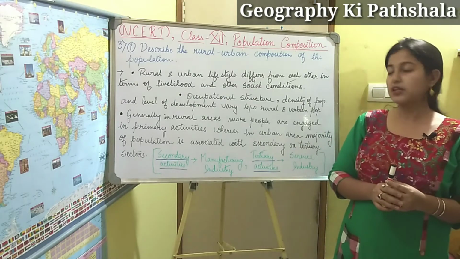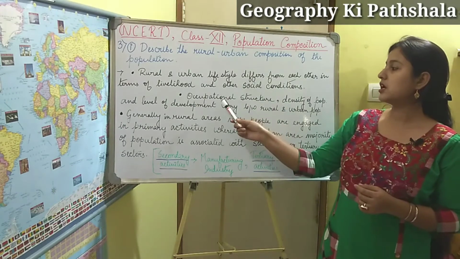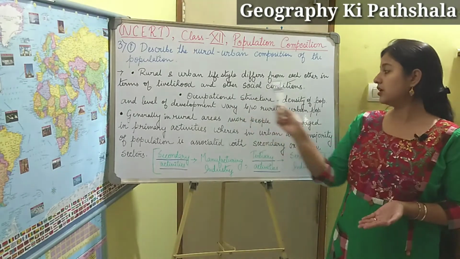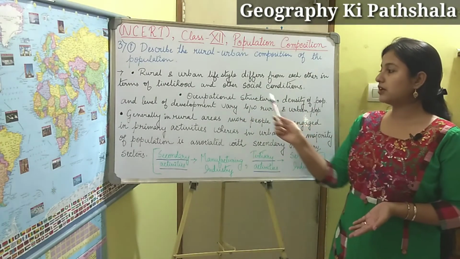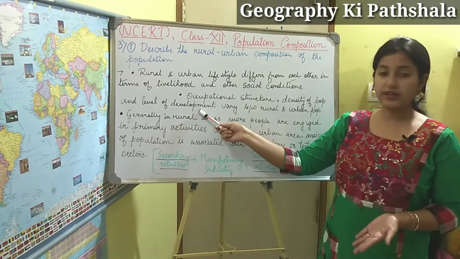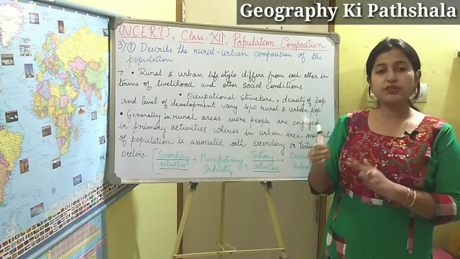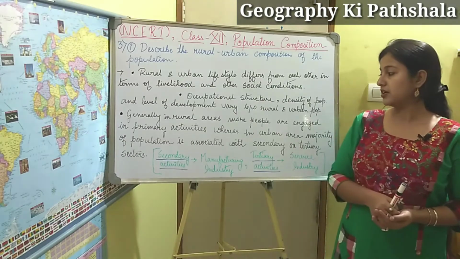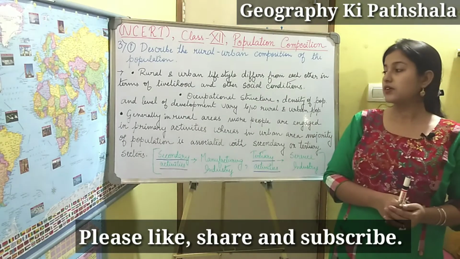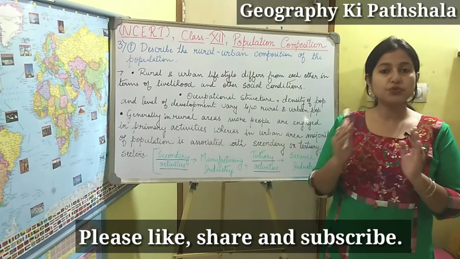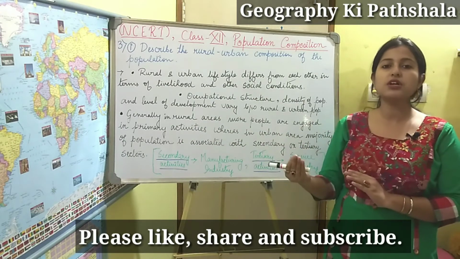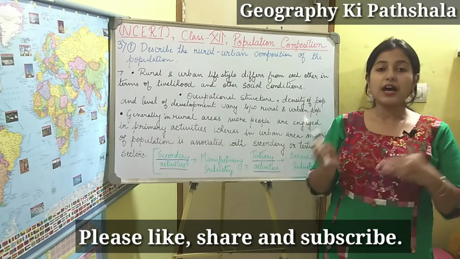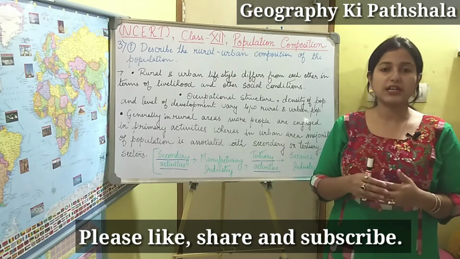The second point I have mentioned over here is the occupational structure, density of population, and also level of development, which also varies between rural and urban population. And the third point: generally in rural areas, the majority of the population is associated with primary activities.